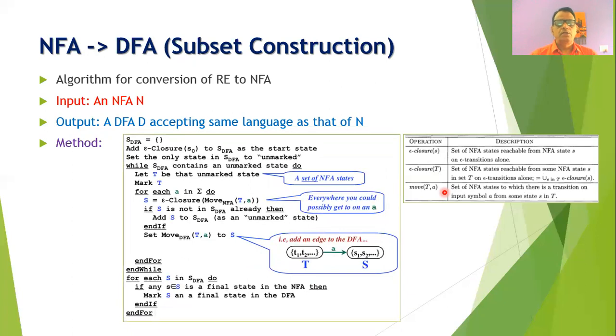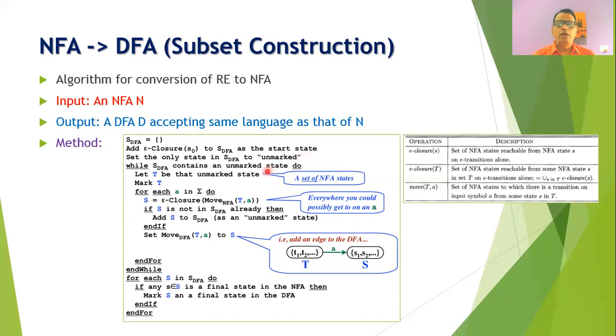Now these are the methods that are being followed whenever we want to construct the given NFA into DFA. Initially we will assume that the set of states of the DFA is empty. So initially what we will do is compute the epsilon closure of S0, where S0 is the start state of the NFA. Once you compute epsilon closure of S0, you will get the first state of the DFA, and this state will be added into the set of states of the DFA, and this state will be unmarked.